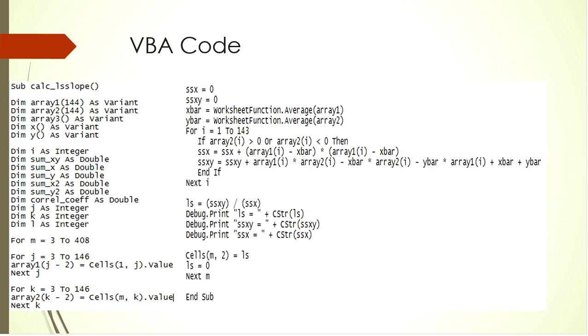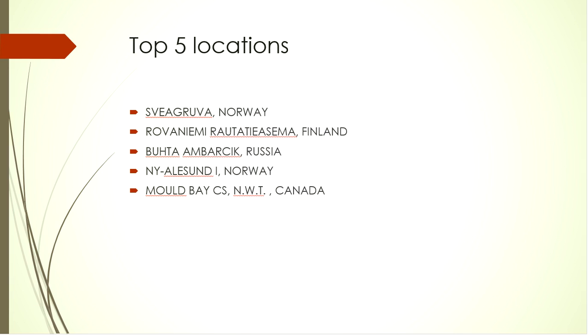It is also critical to point out that in trimming our data, because there were a lot of blanks in our Excel file, we cut off within the last 20 years, meaning 1997 was the starting point for all of our data sets. As a result, we got these top 5 locations for the greatest slope or change in temperature regarding these weather stations for climate change.